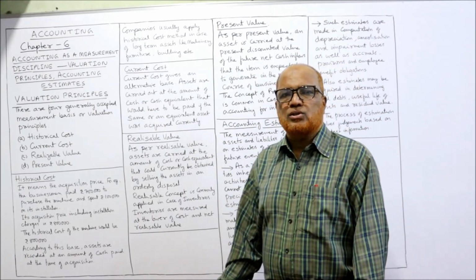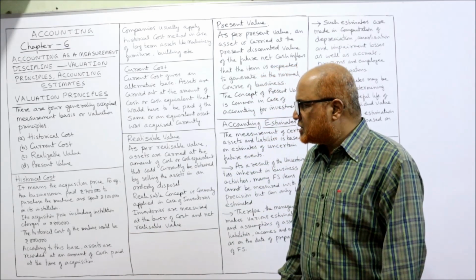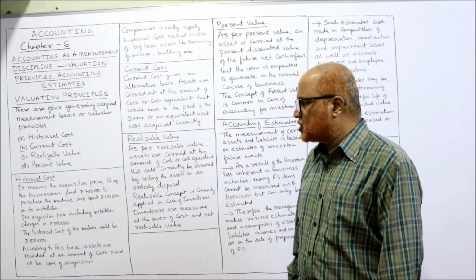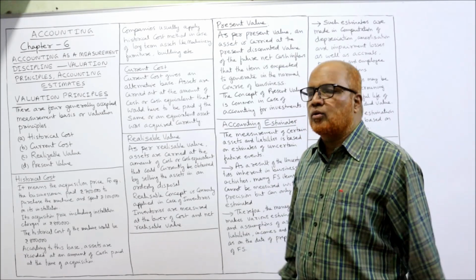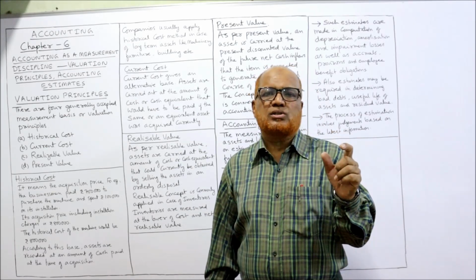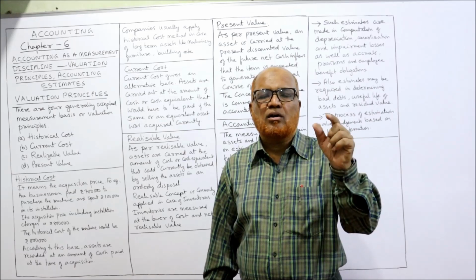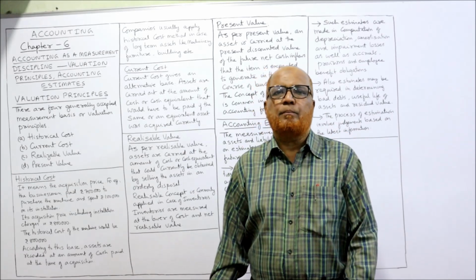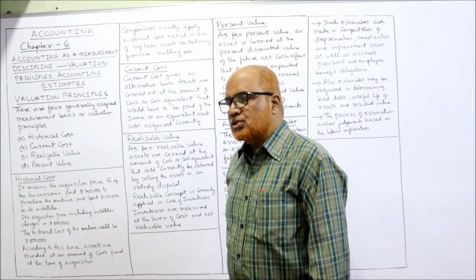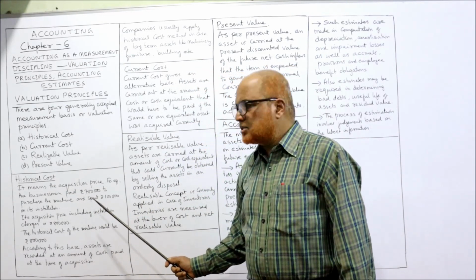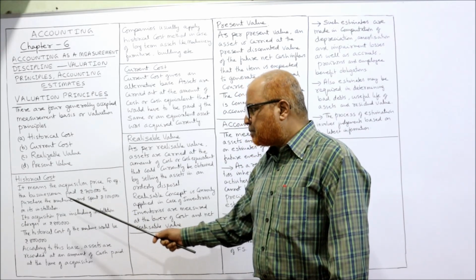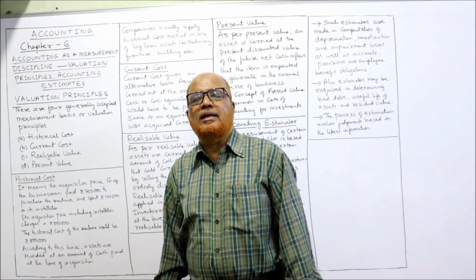First of all, historical cost. It means the acquisition price. For example, the businessman paid 7 lakh rupees to purchase the machine and spent 1 lakh rupees on installation. Simply we can say historical cost means the amount which is paid for purchasing the asset. So historical cost means the acquisition price. For example, the businessman paid 7 lakh rupees to purchase the machine and spent 1 lakh rupees on its installation.